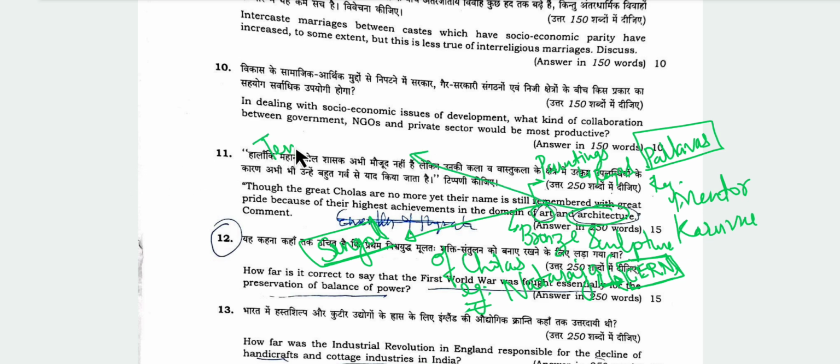In the architecture part, we all know their temple architecture was magnificent. For example, we can mention Brihadeshwara by Raja Raja I, and Gangaikonda Cholapuram by Rajendra Chola. We can mention how their temples were magnificent. Large gopurams were constructed. Temples were also used for socio-economic activities as well. These are something which we can mention.